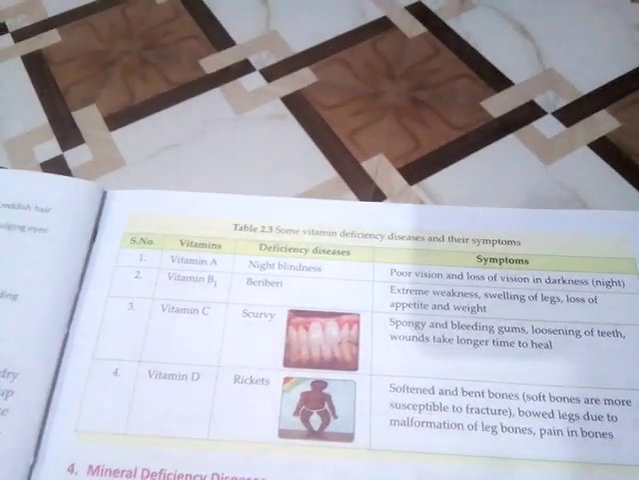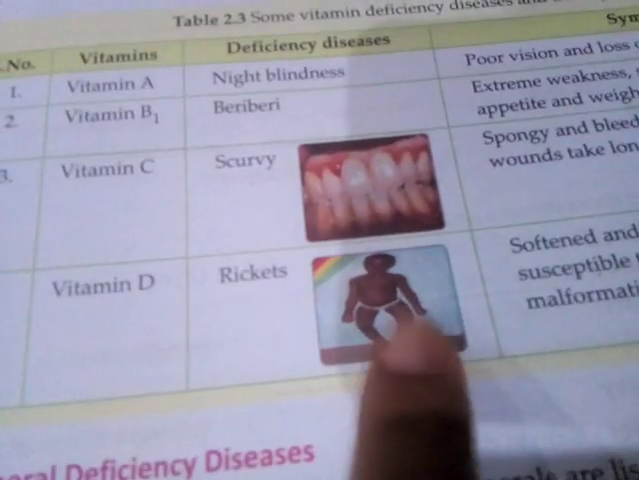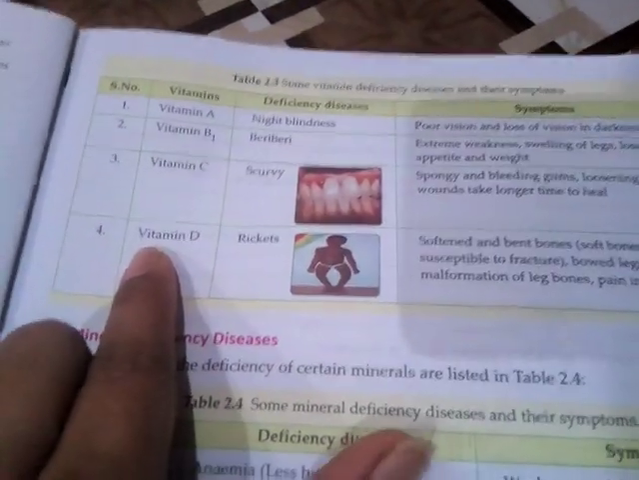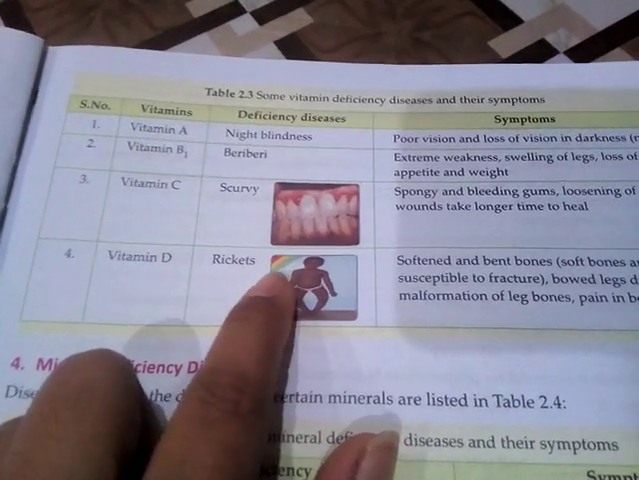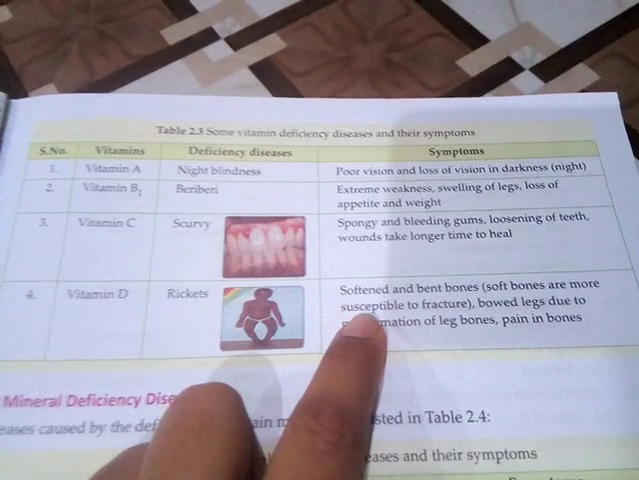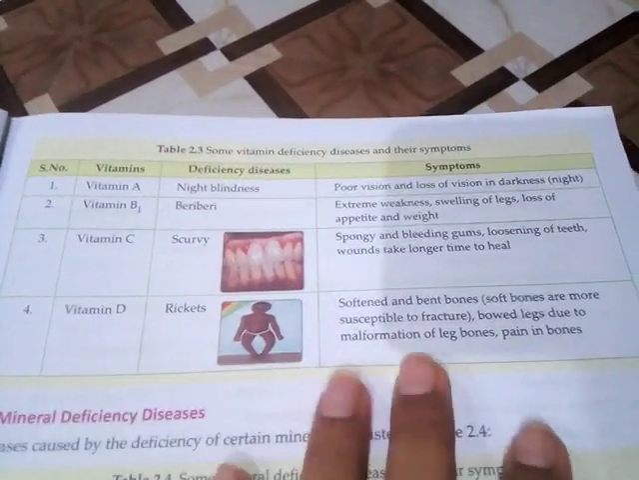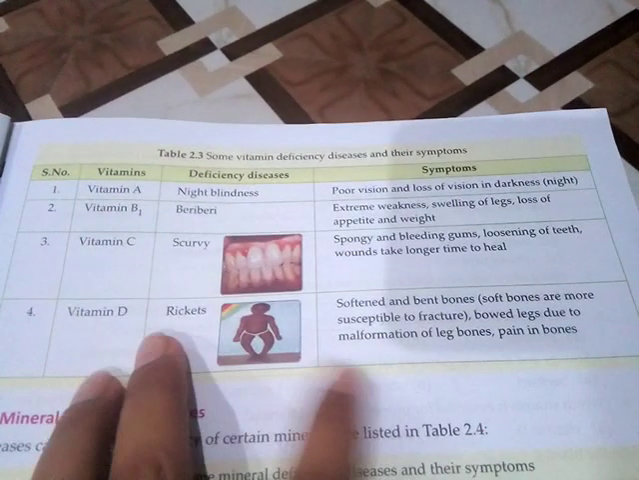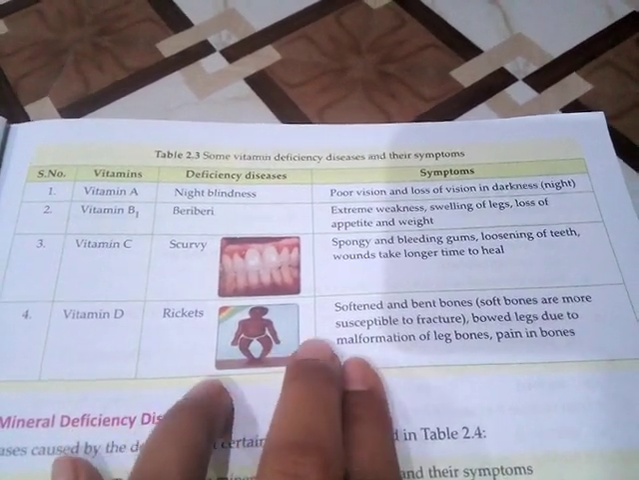Vitamin D, see, you can see in this picture this boy's legs are bow shaped. So the vitamin D deficiency disease is called rickets, and softened and bent bones can be seen, and bowed legs due to malformation of leg bones, pain in bones. These are the symptoms for these diseases.